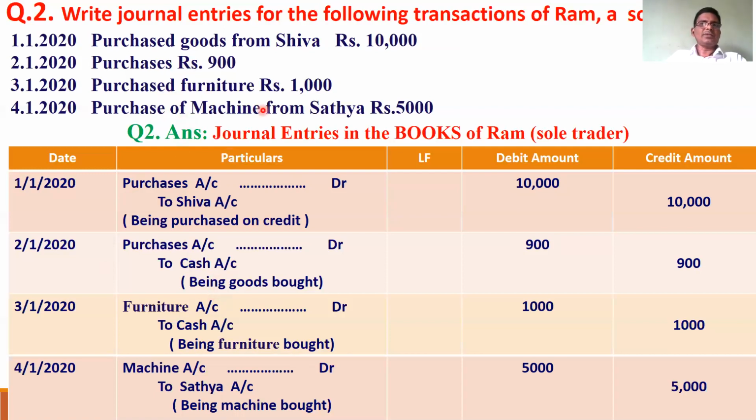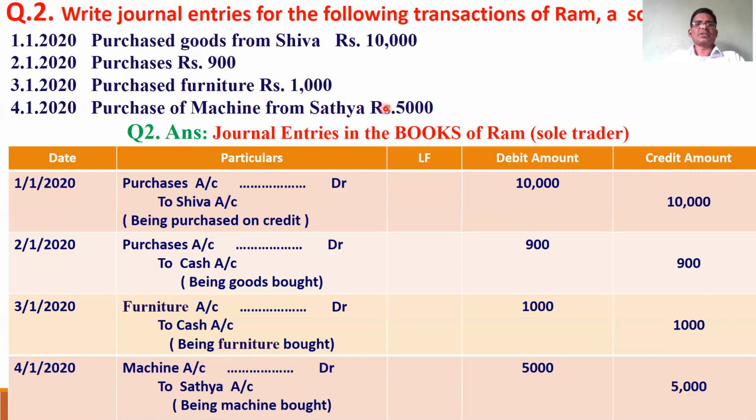Purchase of furniture. Here you have to know, whenever fixed assets are purchased, students usually make a mistake and use purchase account. That is wrong. Instead, furniture is coming in, so furniture account is debited, and cash is going out, so cash account is created. That's why furniture account to cash account. The mistake committed by students is using purchase account whenever they see the word purchase. We should not use purchase account for the purchase of fixed assets. That is a very important point.